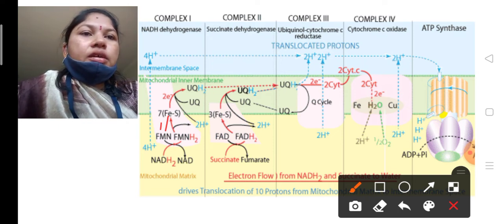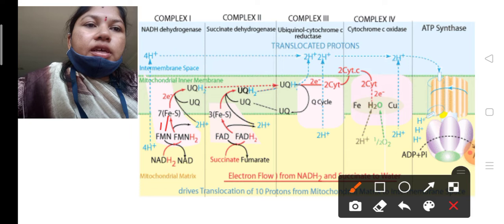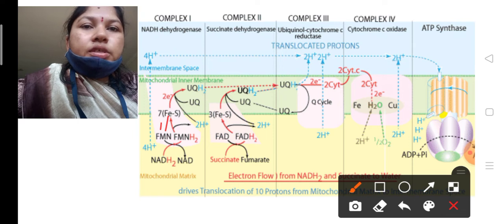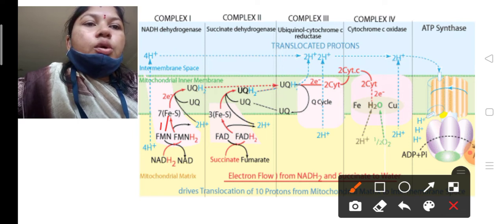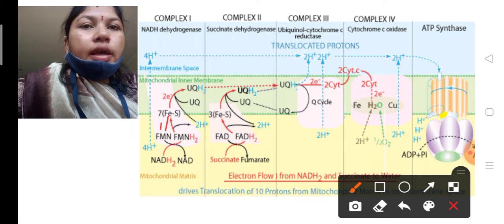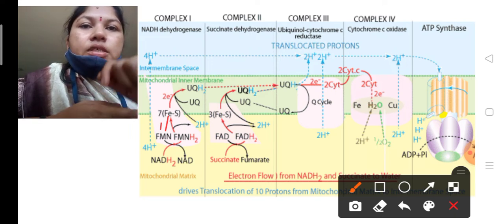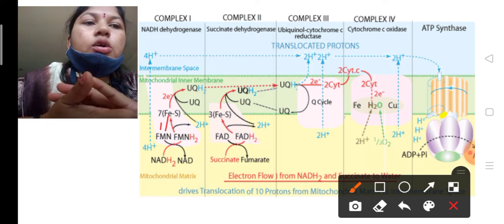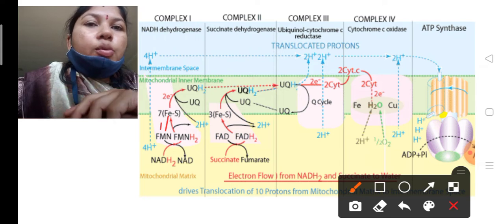Next, complex 3 always receives the electrons from complex 1 and complex 2. Here cytochrome C is called the mobile carrier; cytochrome C is the electron mobile carrier.